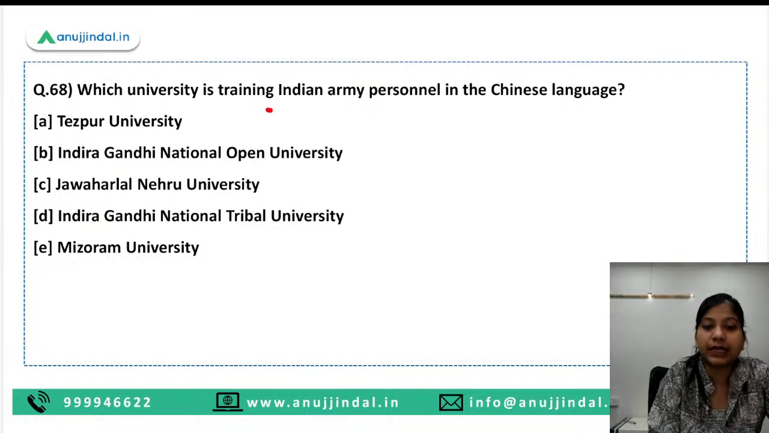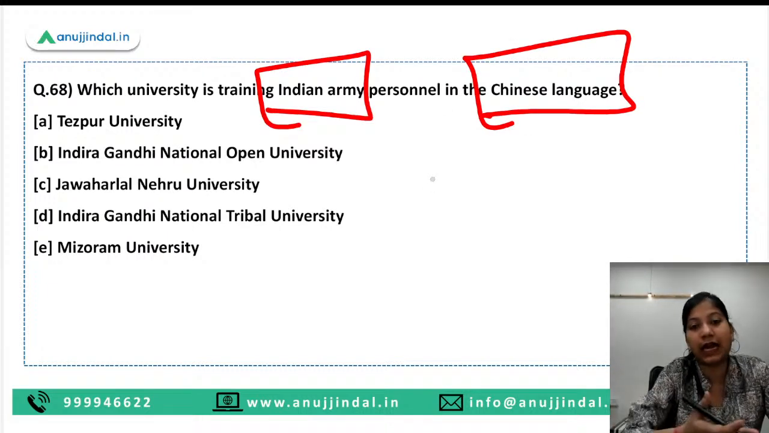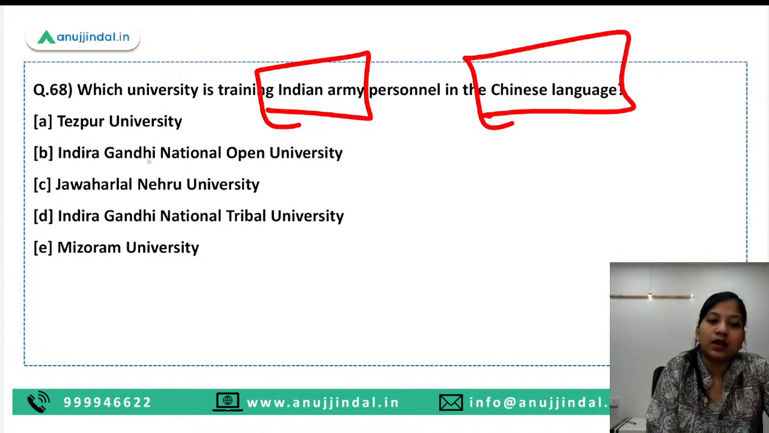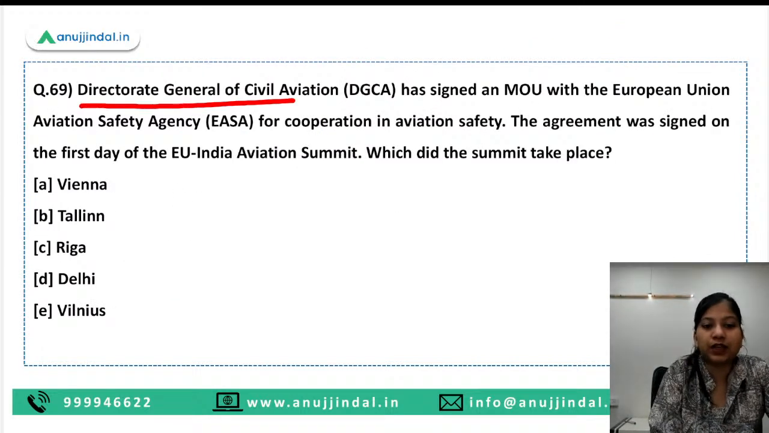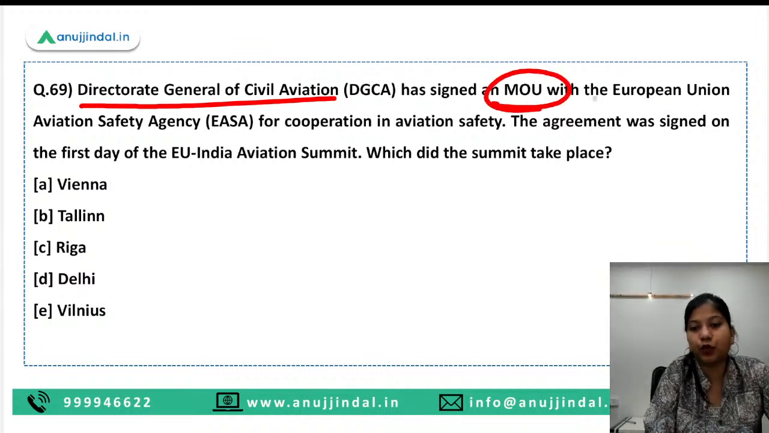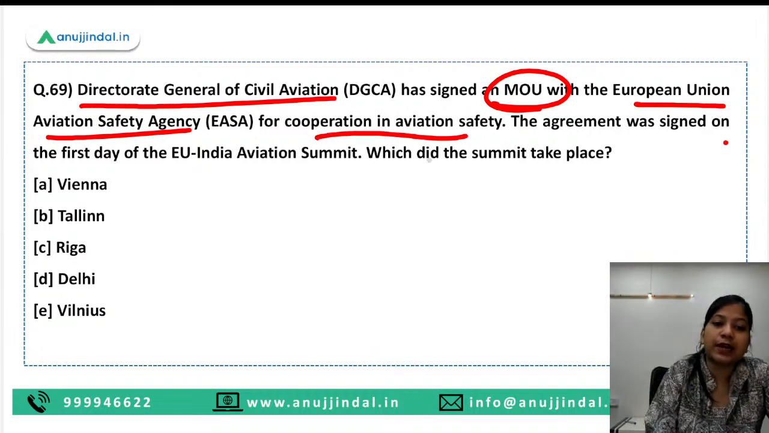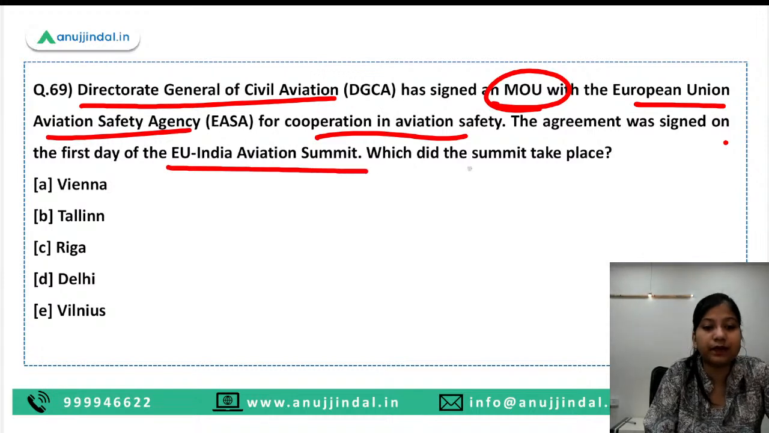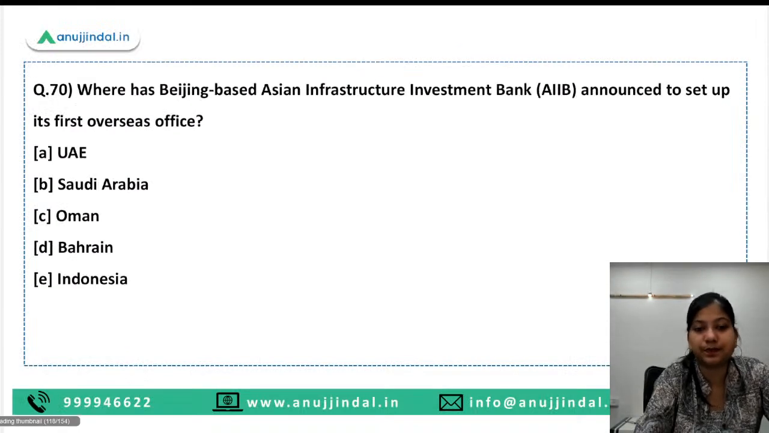Which university is training Indian Army personnel in Chinese language so that they can go to China and do the spying activities so that we can protect our borders? Okay, so Tejpur University in Assam is the right answer. Directorate General of Civil Aviation has signed an MOU with the European Union Aviation Safety Agency for cooperation in aviation safety. The agreement was signed on the first day of the EU-India Aviation Summit. Where did the summit take place? So here, guys, Delhi is the right answer.